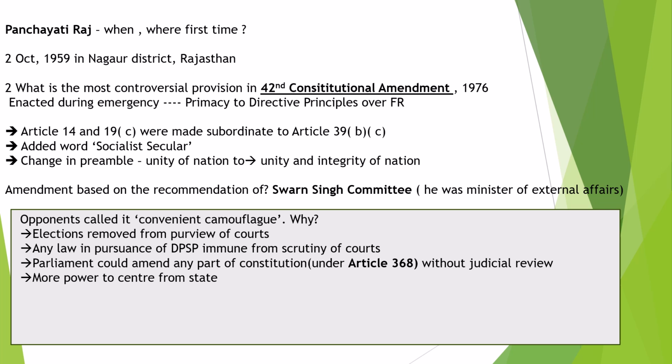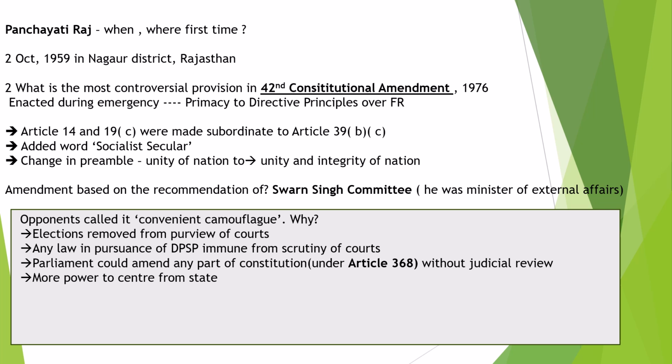That is, it provides for curtailment of fundamental rights, imposes fundamental duties, changes the basic nature of the constitution by making India socialist secular, adding these two words. And it also made a change in the preamble by adding unity and integrity of nation instead of unity of nation.